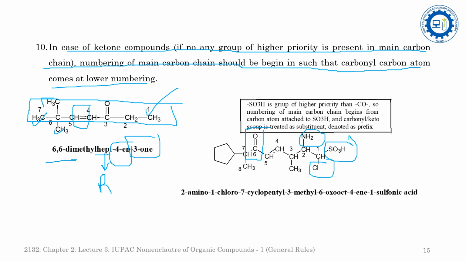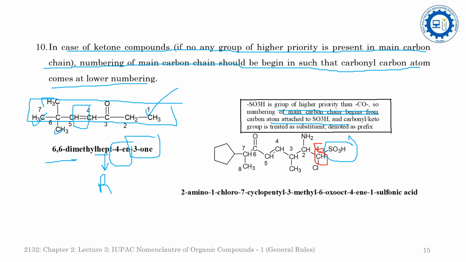Among these functional groups, the sulfonic acid, SO3H, comes at the top position. So we will have to start the numbering of the carbon chain from the carbon atom adjacent to the sulfonic acid functionality.